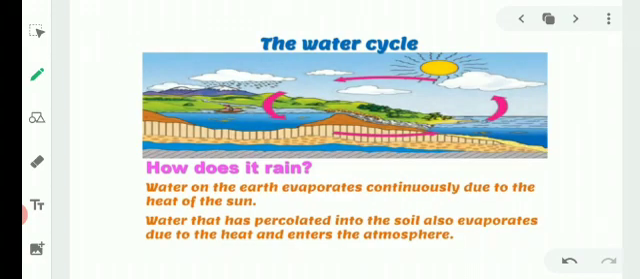Next point is the water cycle. How does it rain? Water on the earth evaporates continuously due to the heat of the sun. Evaporate means भाप बनकर उड़ जाना पानी का. Water that has percolated into the soil also evaporates due to the heat and enters the atmosphere, which means the water or moisture present in the soil or land also evaporates due to the heat of the sun.